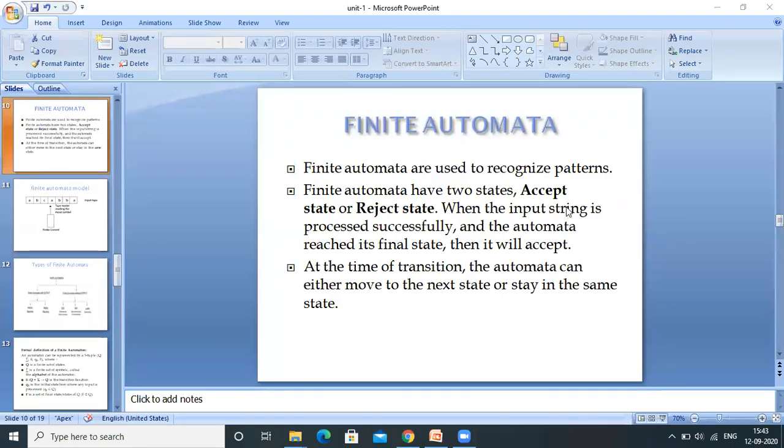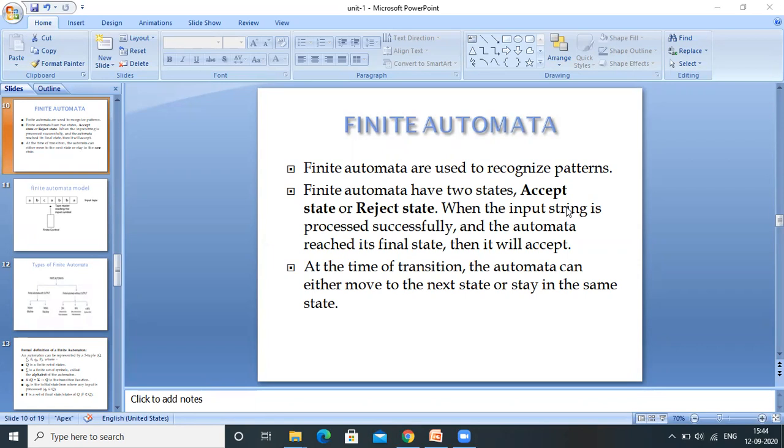Finite automata. Finite automata are used to recognize patterns. Here patterns are nothing but words within the language. Within the finite automata, there is a finite number of states. This finite automata has two outcomes: one is accepting or rejecting.